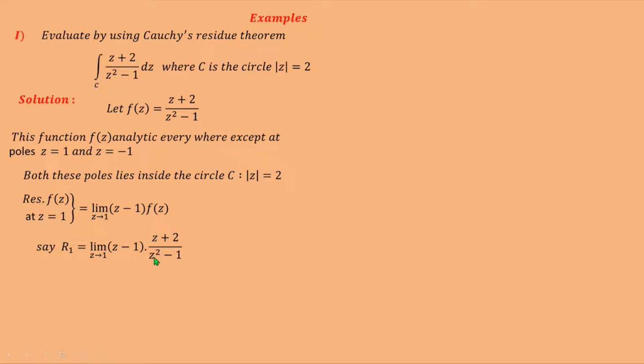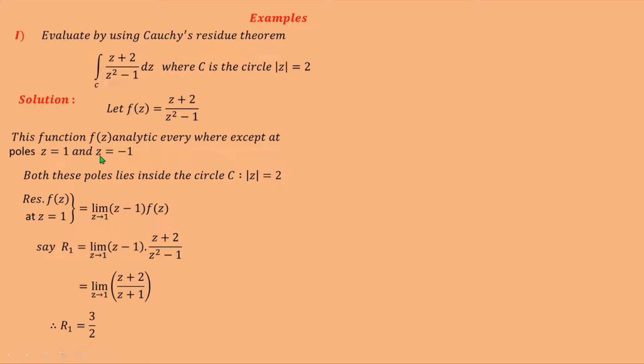Now find the factors of the denominator z squared minus 1, which are z plus 1 and z minus 1, and so we get limit z tends to 1 of (z plus 2) upon (z plus 1). Here z minus 1 gets cancelled. Now put z equal to 1 here, and so we get 1 plus 2, that is 3, and in the denominator 1 plus 1, that is 2, so 3 by 2. So the value of R1, that is the first residue, is equal to 3 by 2.